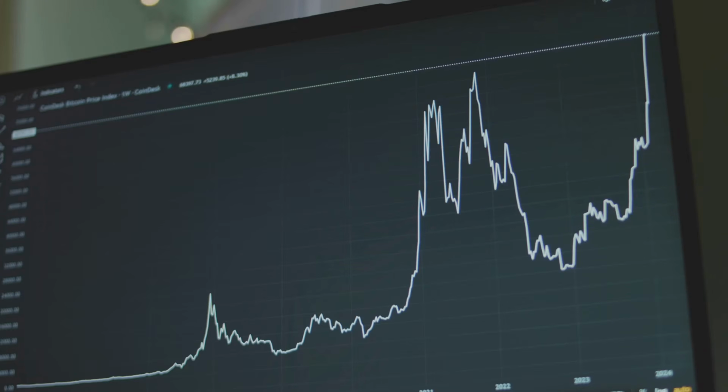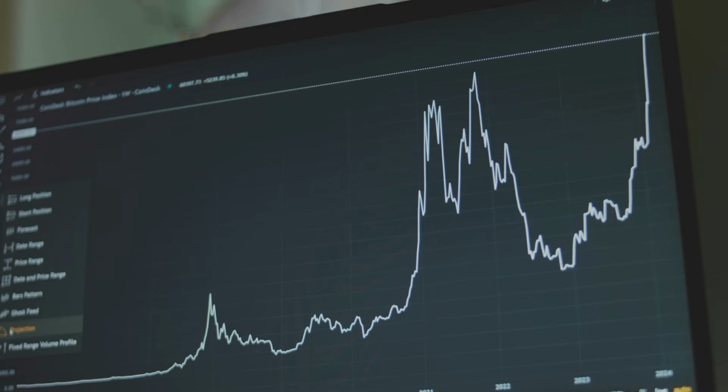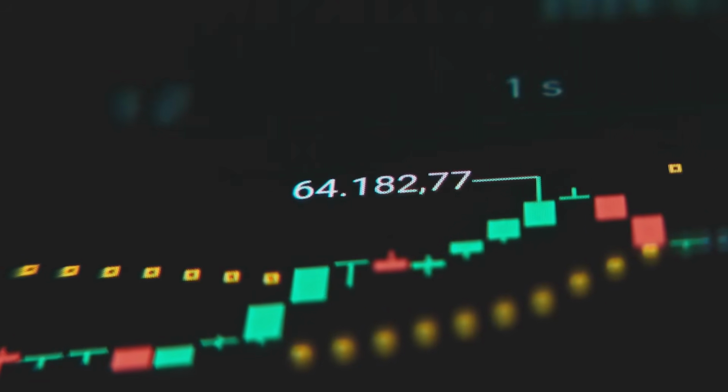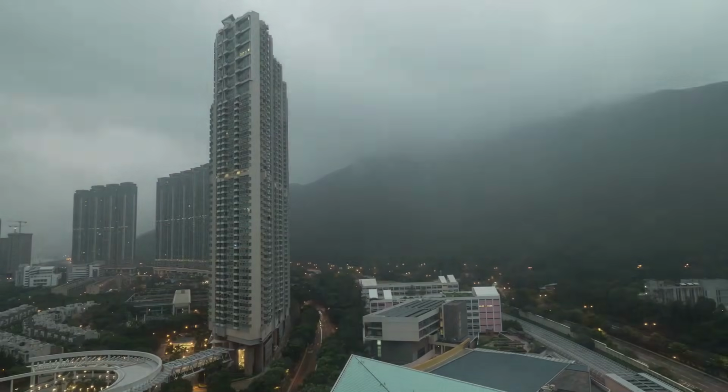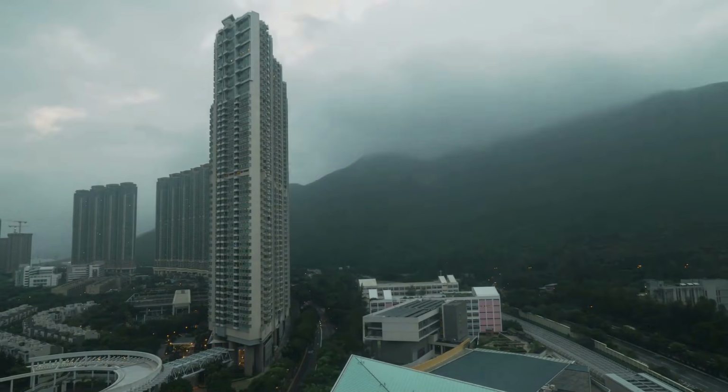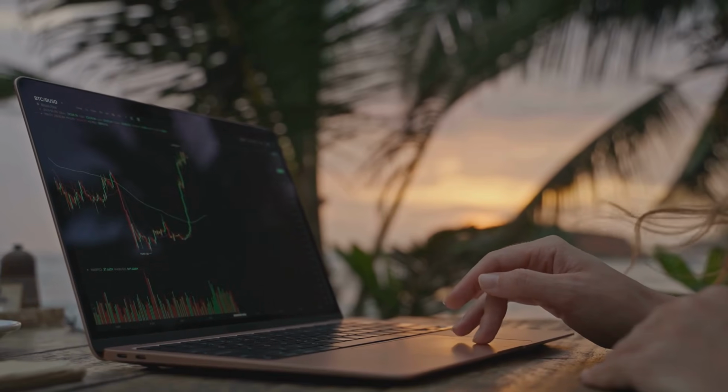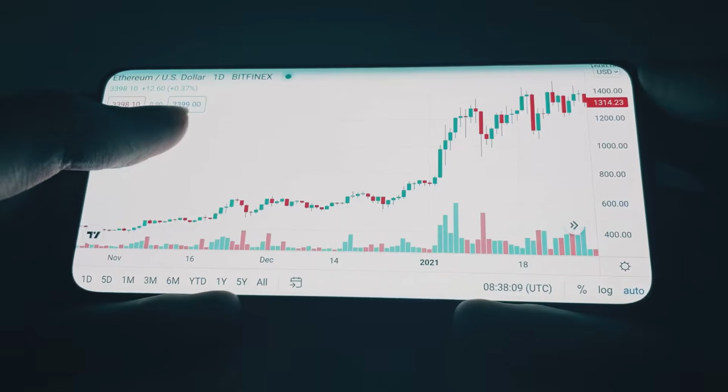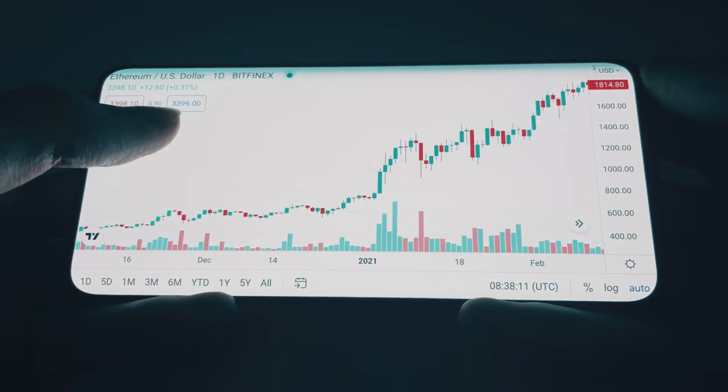Price action analysis does not rely on complex indicators. It focuses purely on the price itself. This makes it a clean and direct way to view market activity. Cryptocurrencies are known for their volatility. Understanding price action helps traders navigate this volatility. It provides clues about potential future price movements.